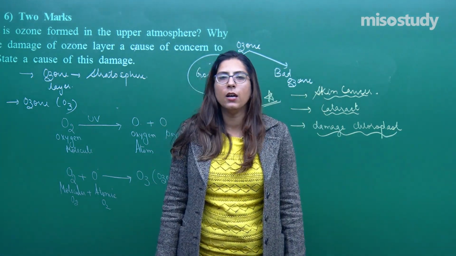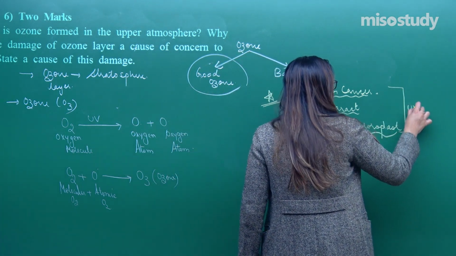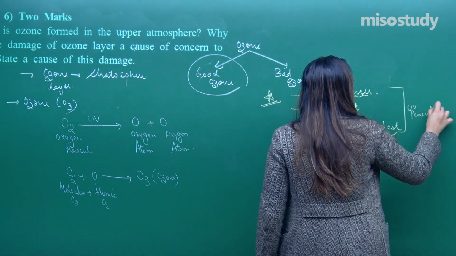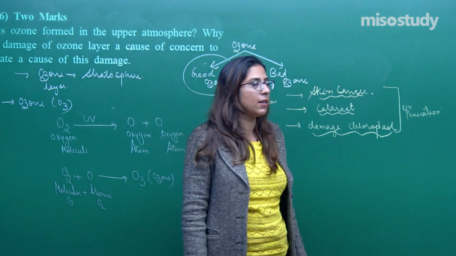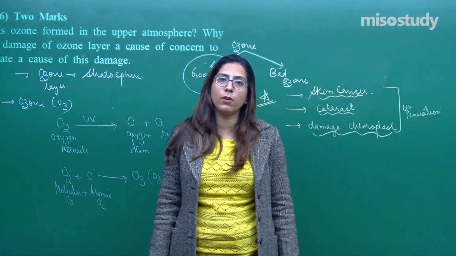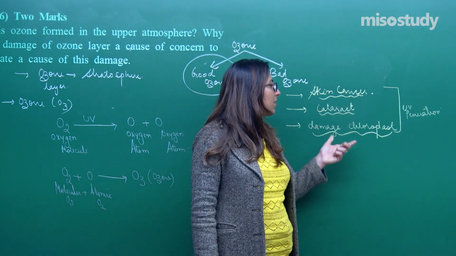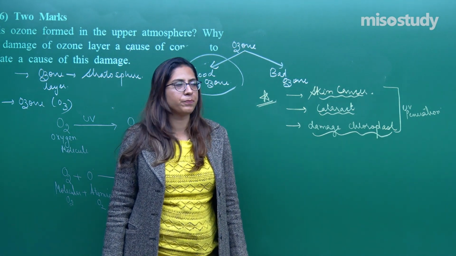Is it fine? Now, what are the reasons for UV penetration? The ozone layer's function is that it protects us from the UV rays. So, just imagine a situation where UV is penetrating: the person will be susceptible to skin cancer and cataract, and the plants will be susceptible to chloroplast damage.